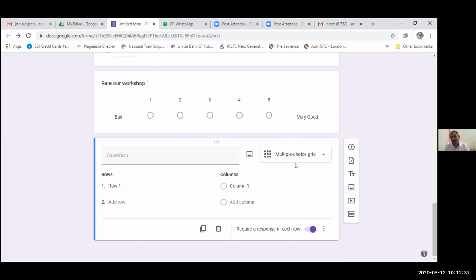In the multiple choice grid, we have different sets of questions, and for each the respondent can opt for any one. Here we can ask the respondents which Google app they want to learn more about.